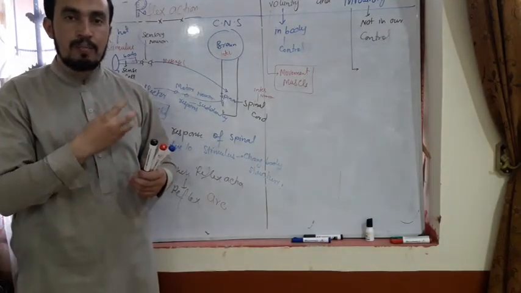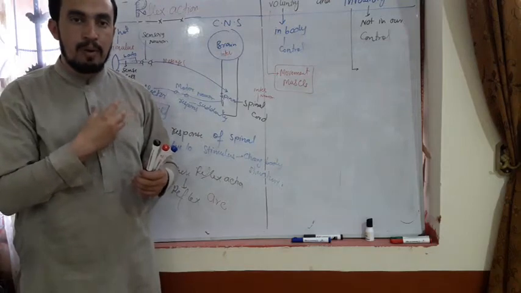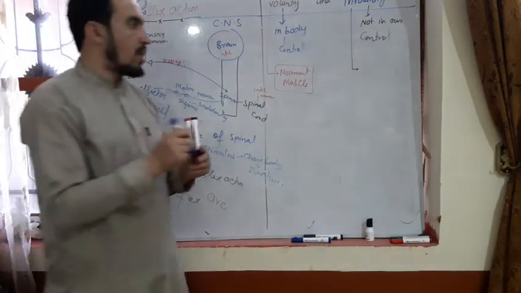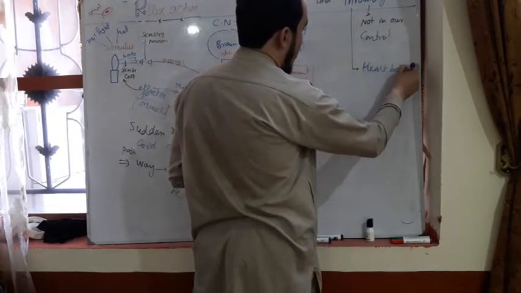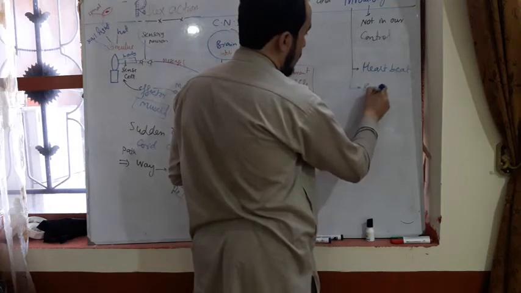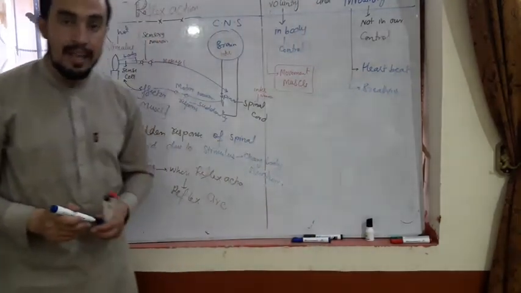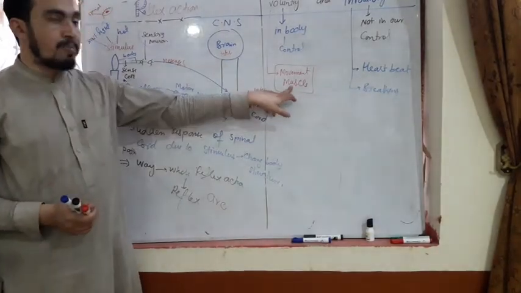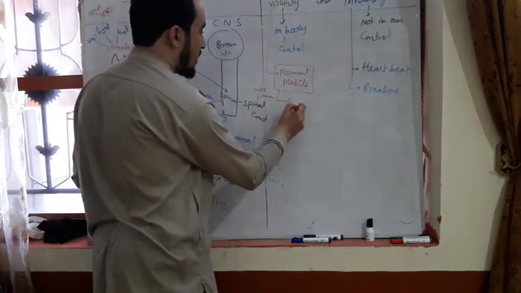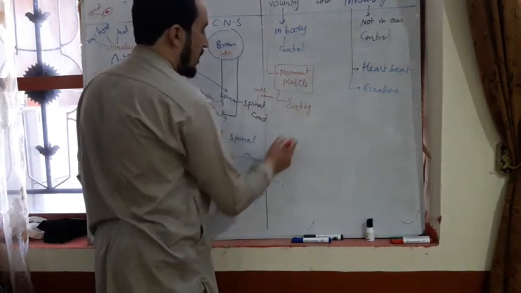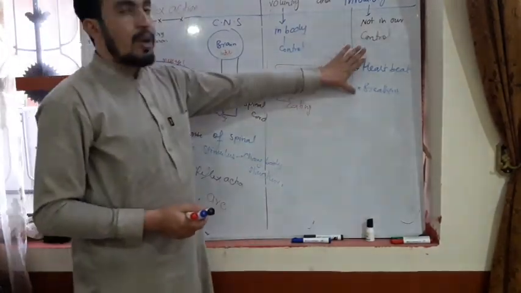The heart is pumping blood. It is not in our control. It is pumping by its own will. So the heartbeat is an involuntary action. Breathing is also an involuntary action. Movement of muscle is voluntary action. Eating is voluntary action. These are the involuntary actions.